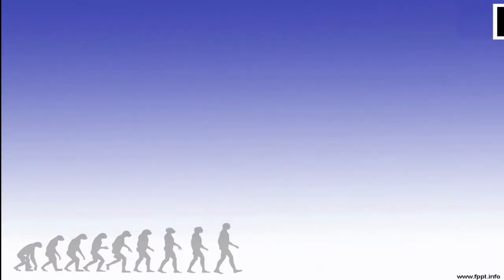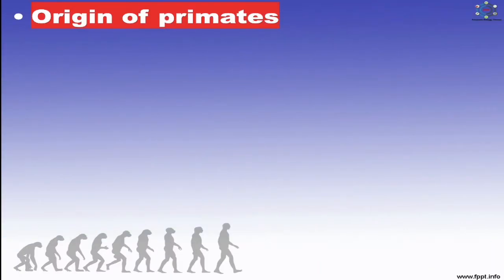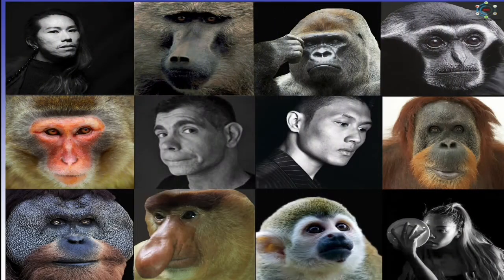After this, now the origin of primates. The fossil record that shows the evolution of man is incomplete. However, it has enabled the paleoanthropologists to piece together an almost complete phylogeny of the primates. Who is a paleoanthropologist? Persons who study all aspects of early man are called paleoanthropologists.